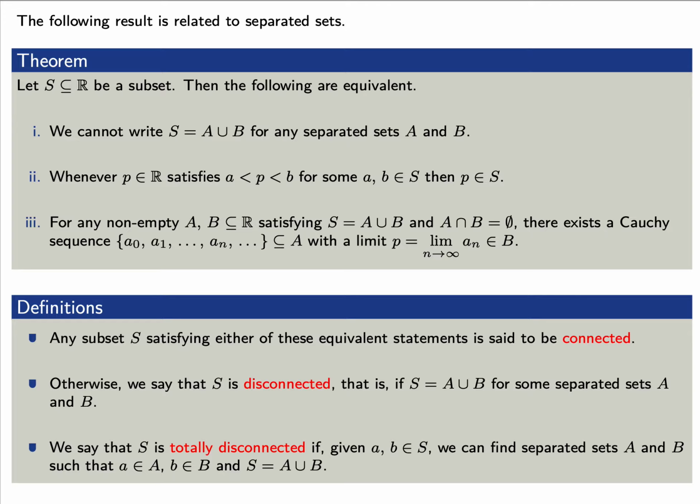Any subset S satisfying either of these equivalent statements is said to be connected. Otherwise, we'll say that S is disconnected. That is, we can write S as A union B for some separated sets A and B. Finally, we'll say that S is totally disconnected if, given two elements a and b in S, we can find separated sets capital A and capital B such that lowercase a is in capital A, lowercase b is in capital B, and S is the union of these two sets A and B.